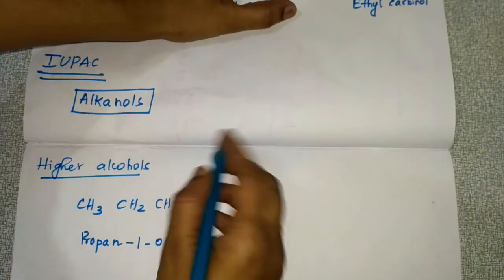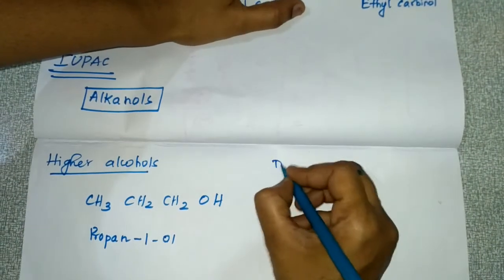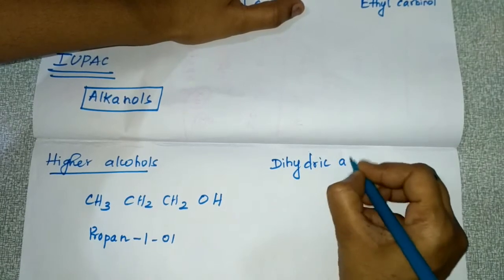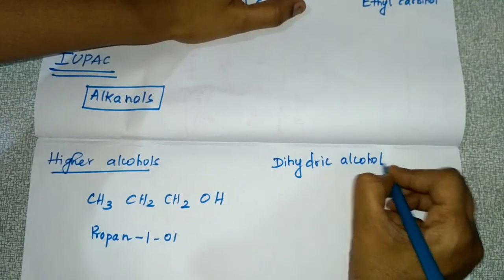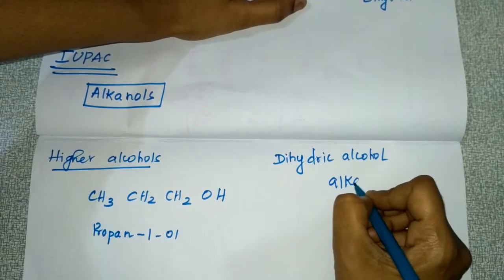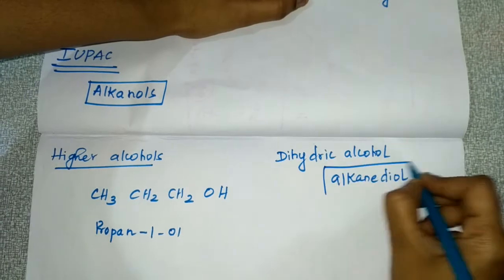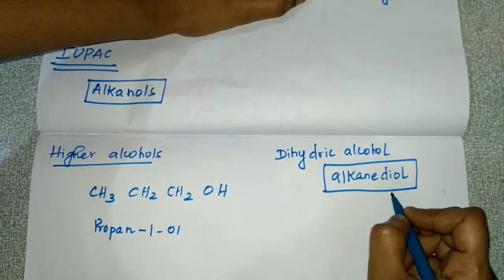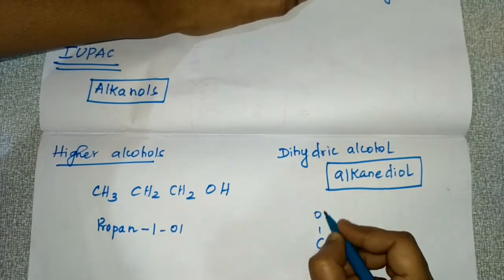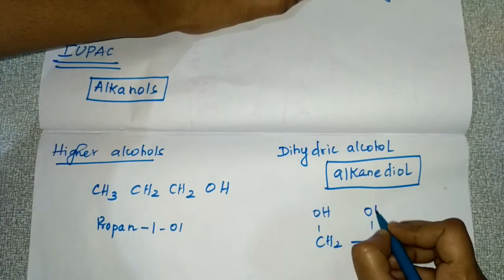This is for monohydric alcohol I am talking. If it is a dihydric alcohol, you should follow the order alkane diol. See, for example, CH2OH-CH2OH.